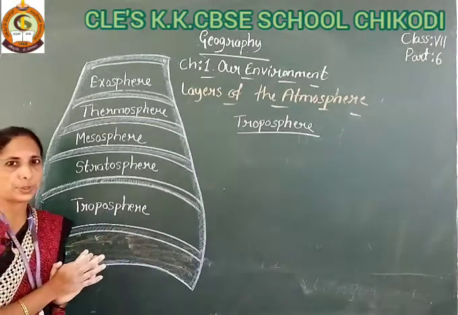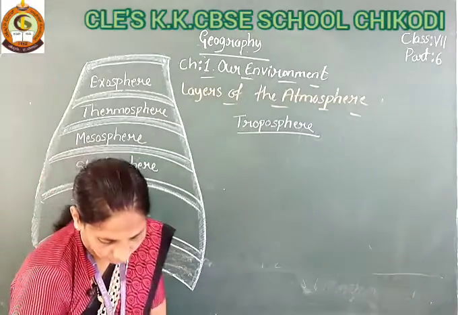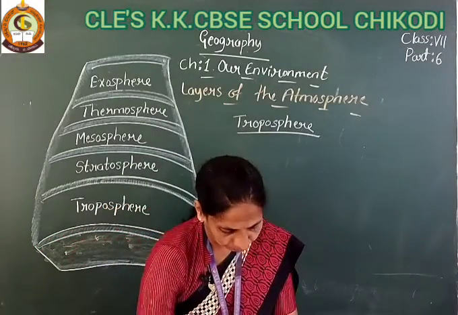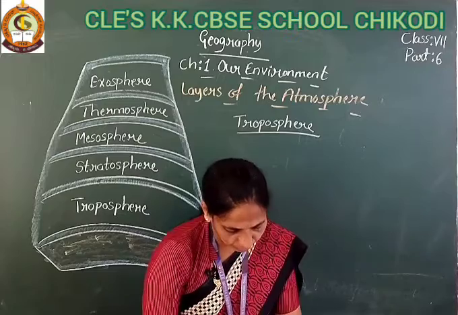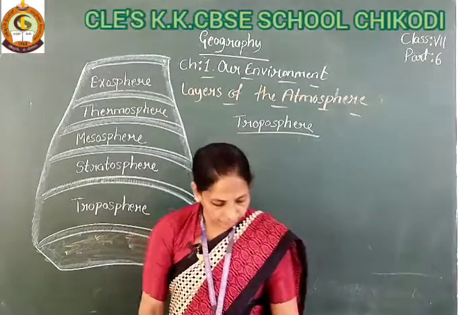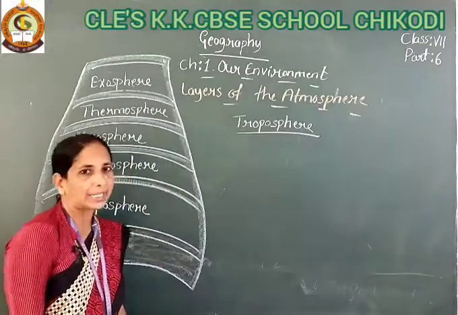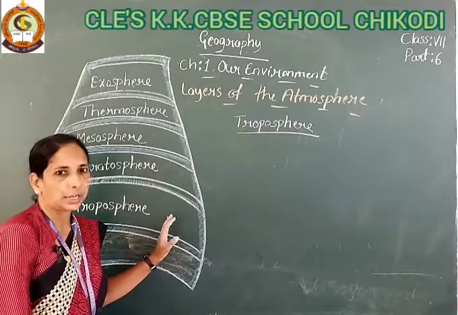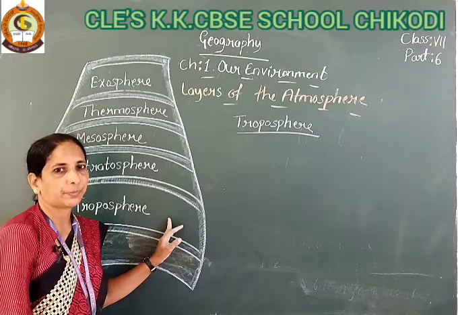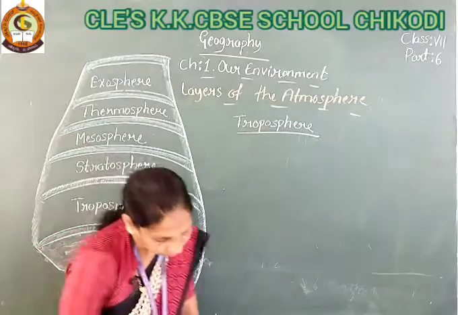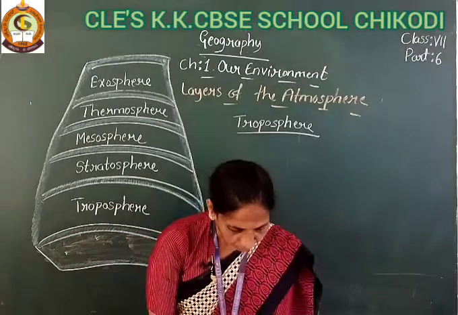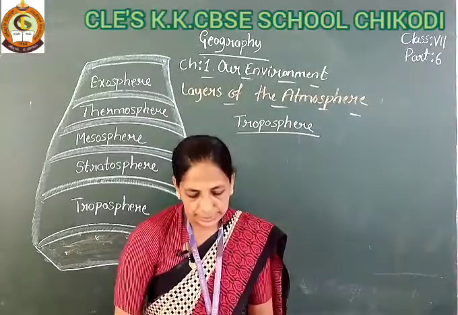The troposphere is the bottommost layer, and most importantly, it is the cause of weather activities. It also sustains gases.